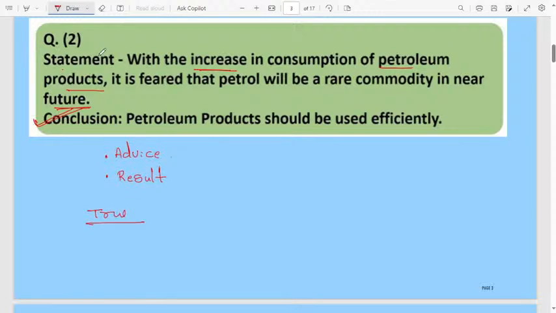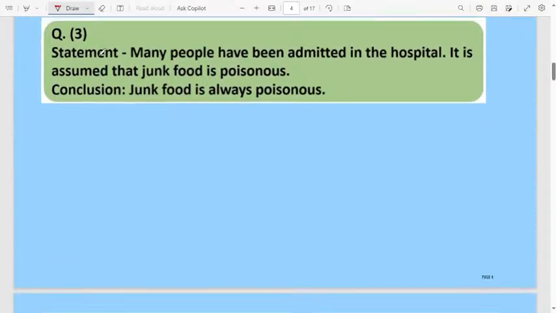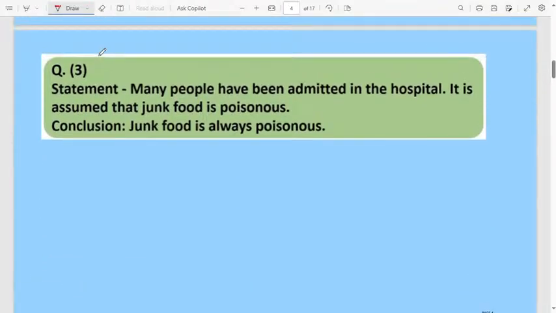Here in the statement also we are talking about the increase in the consumption of petrol, and in the conclusion they are saying petrol products should be used efficiently. Once we use it efficiently only, the next generation will get the amount of petrol, otherwise they cannot use the petrol. That's why this conclusion is true. Very easy question. Then I will move to the next question.